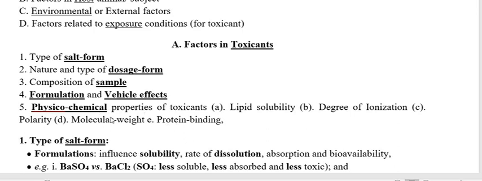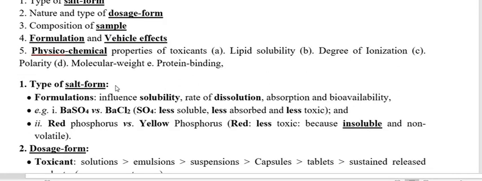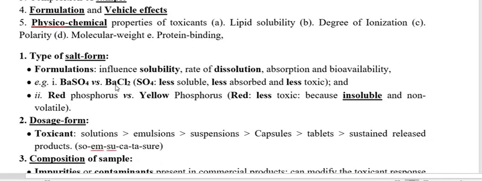Under the physicochemical properties of the toxicant, there is the lipid solubility of the toxicant, the ionization of the toxicant, the polarity of the toxicant, and the last one is its molecular weight. We are going to discuss the factors concerning the toxicant one by one. The first one is the salt form of the toxicant.